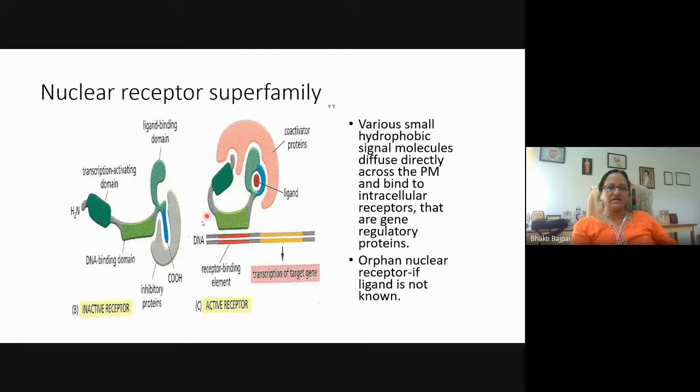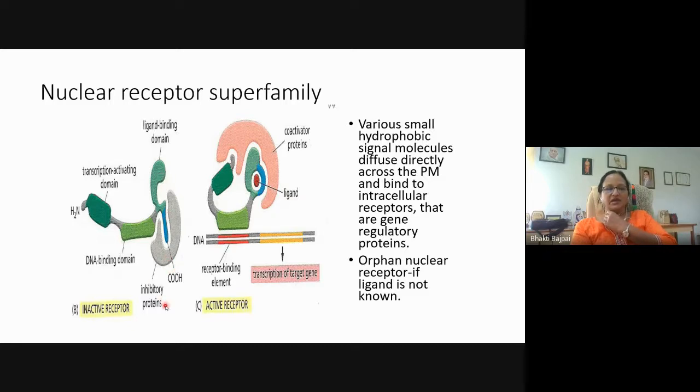So you can see that this is an active receptor, and it has a transcription activating domain, a DNA binding domain, and a ligand binding domain. The ligand binding domain is occupied by an inhibitory protein, so that it cannot bind to the ligand. But when the ligand is present, it will bind to the ligand binding domain, the conformation will change, and the inhibitory protein, the repressor, will be released.